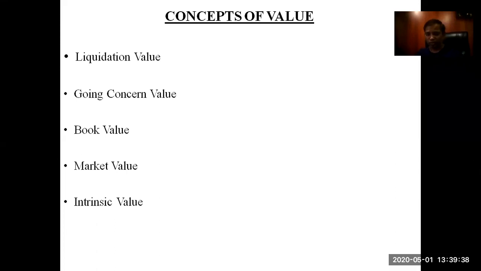Market value: you purchased something at X, and today the market is ready to pay you Y for that product, and that Y is known as the market value. Intrinsic value: all assets come with their own respective value depending on time frame, location, etc. Assets can be valued accordingly. So these are the various concepts of value.